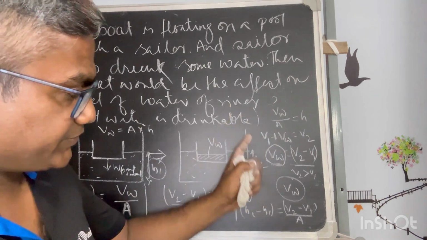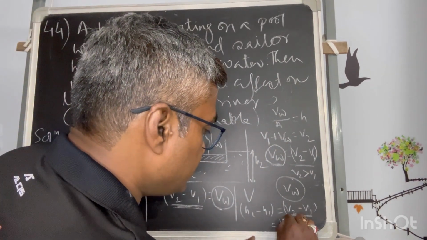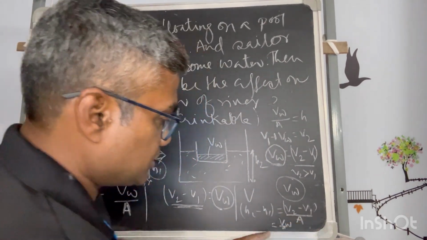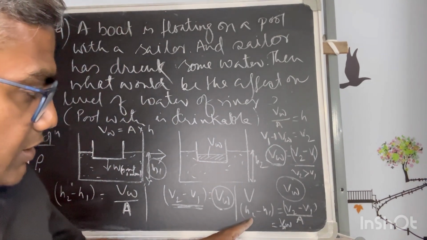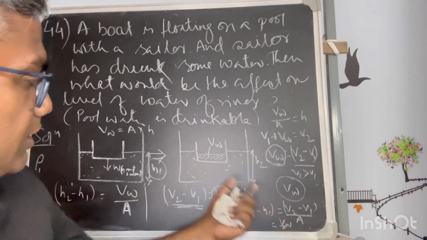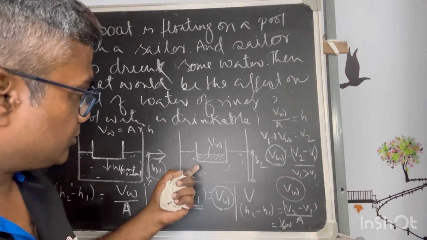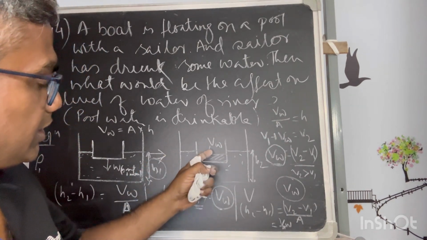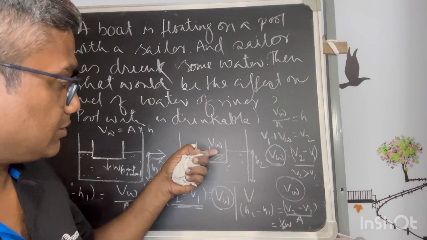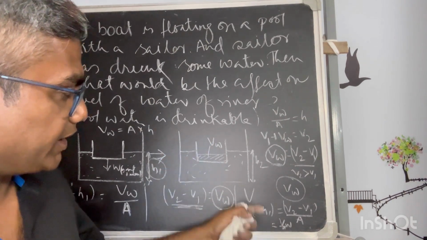Let's say it has increased first. Now this is also equal to VW by A. So this is the effect that the height has raised. Then after, I am just taking it as consecutive facts. So initially, let's say that due to that VW effect, the height has raised.